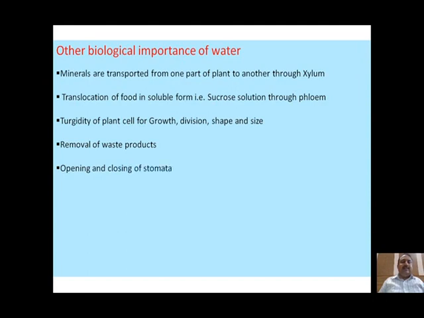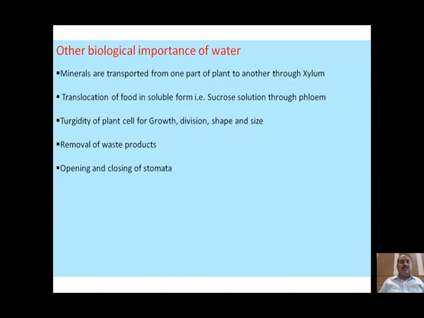Now, opening and closing of stomata. These stomata are, we can say, modified epidermal cells, which may be kidney shaped or dumbbell shaped in plants. When these absorb water from other epidermal cells, the guard cell becomes turgid and the stomata will open. When they lose water to their surrounding cells, the guard cell becomes flaccid and the stomata will close.